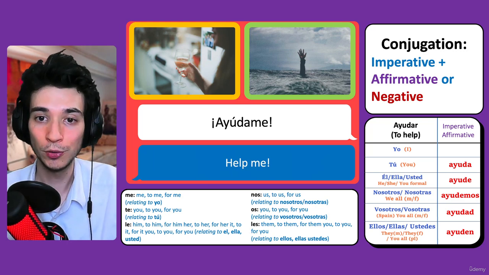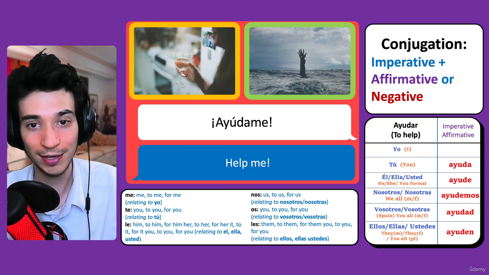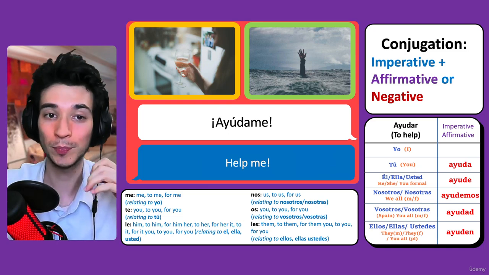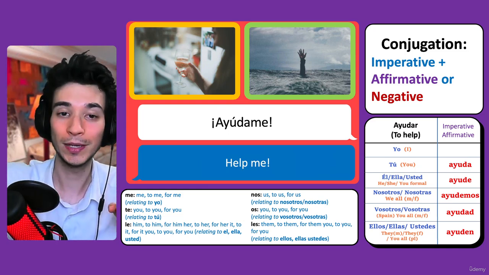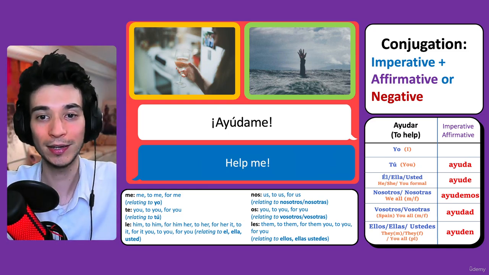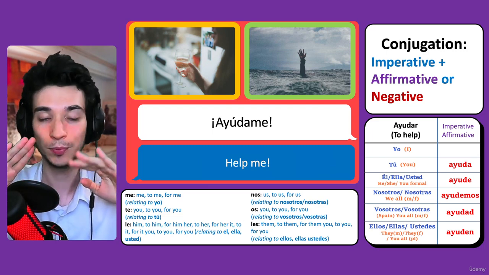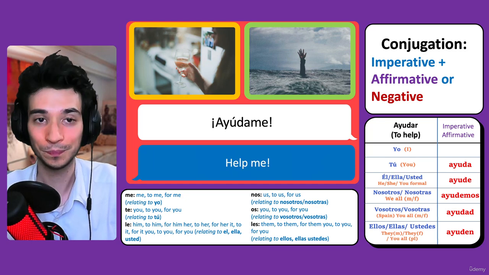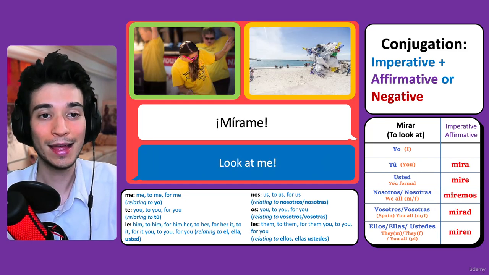So this one would be useful if you need help. You can say ayuda, help, or if you want to tell somebody to help you, ayúdame, help me. Ayuda just means help. Okay.